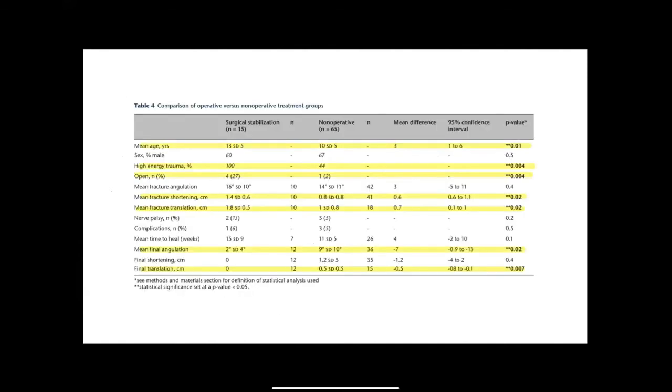This is a chart which they included in the paper, and I've highlighted the points which are statistically significant. According to this chart, the operative group was older in general, 13 years versus 10 years. They had more high energy mechanisms of injury: 100% of them had high energy trauma versus 44%. They also had more open fractures, and more shortening and translation.